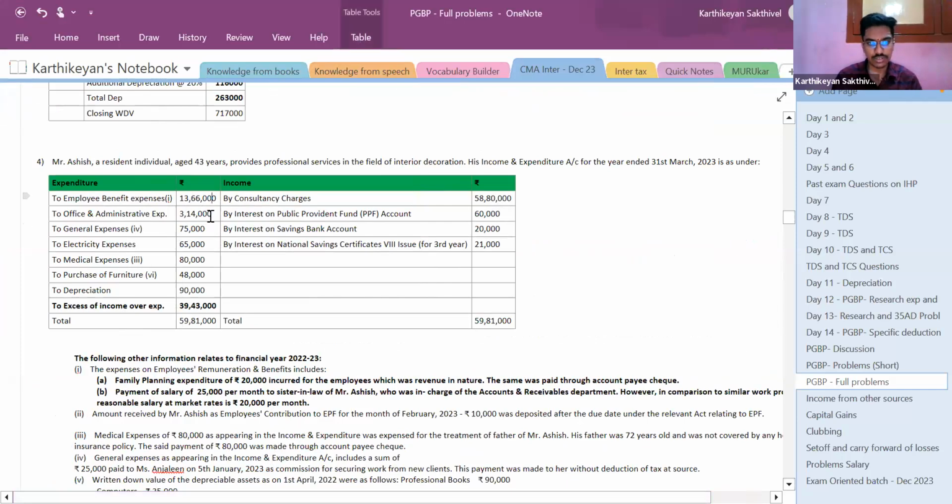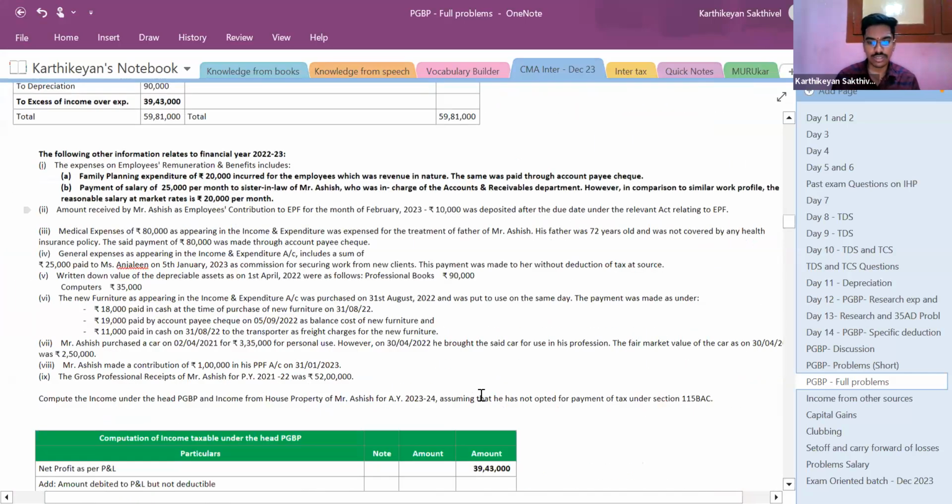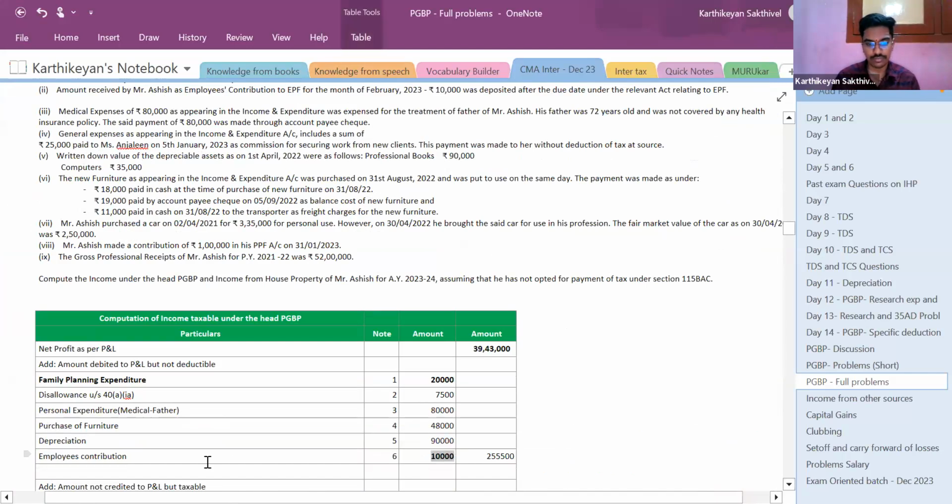So that is in relation to employee benefit expenses. Next, office and administrative expenses, no adjustment is required to be done. Next, amount received by Mr. Ashish as employee's contribution to EPF for the month of February, 10,000, was deposited after the due date. So this 10,000 in entirety should be disallowed.